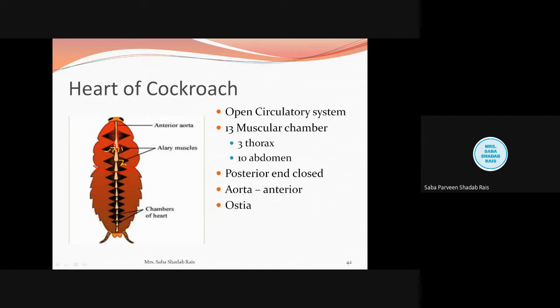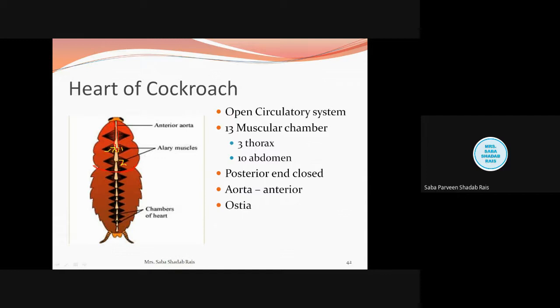So to ensure where the blood is entering from, blood enters inside from the ostia, or the opening. Now I told you, wherever there is a threat of backflow of the blood, that particular side is guarded by a wall. So this ostia will have the inward wall, and this inward wall will ensure that the blood does not go back to the pericardial sinuses.